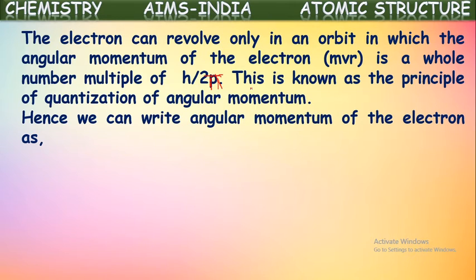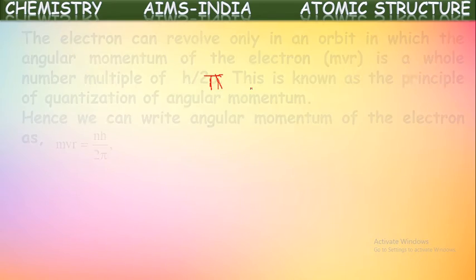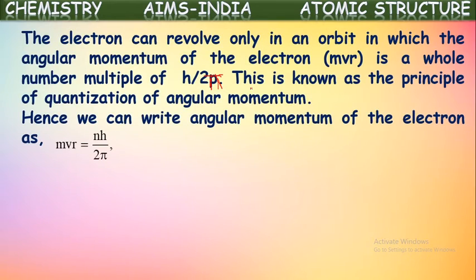Hence, we can write the angular momentum of the electron as mvr = nh/2π. We told angular momentum is equal to multiples of h by 2π, so h/2π into n.